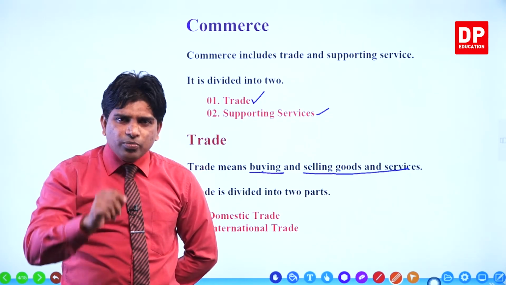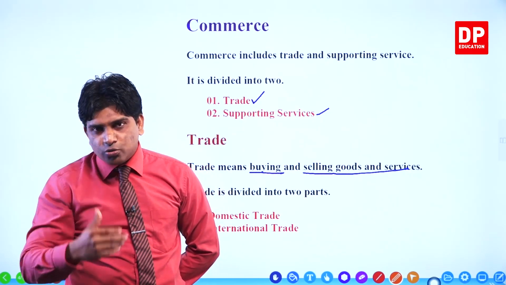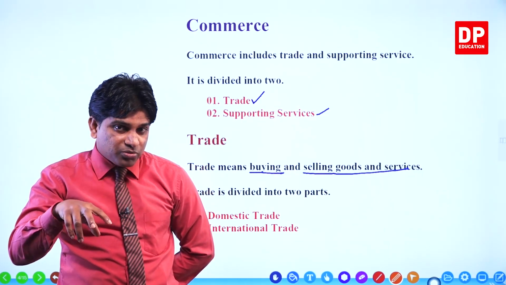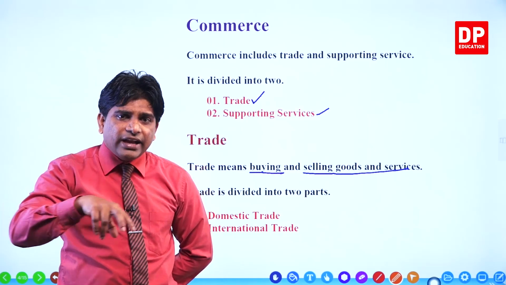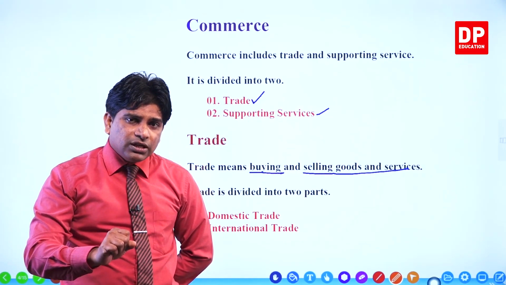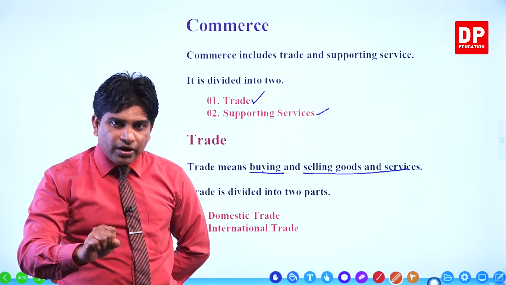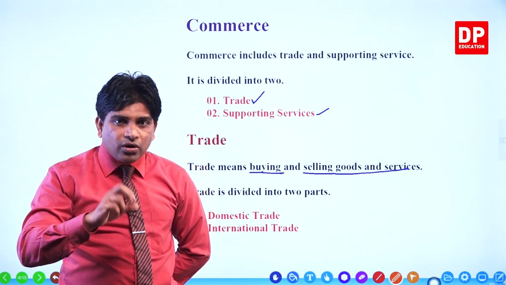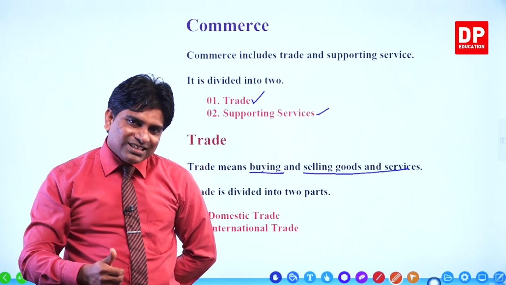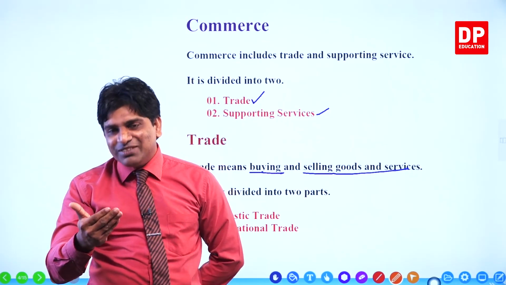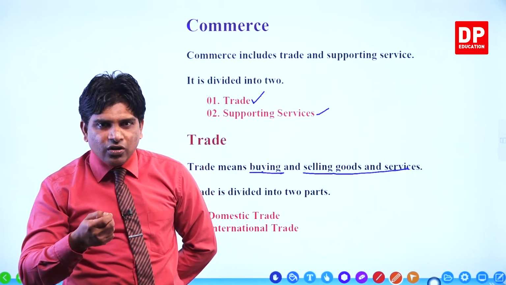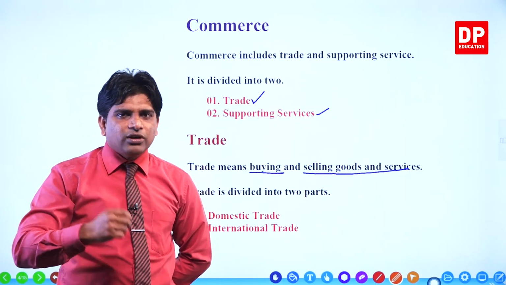You think you want to buy something. Then you go to the supermarket. The supermarket is the seller, the businessman. Then you select the items you need and you put them into the trolley. Then you go to the cashier point. The cashier will punch all the products. Then she tells you, sir, madam, 1500 is the bill. Then you give your credit card or debit card, or you give your notes and coins, and you pay the bill and you come.